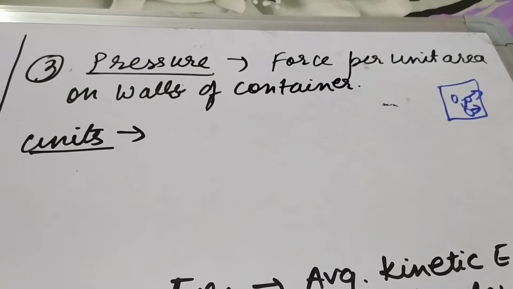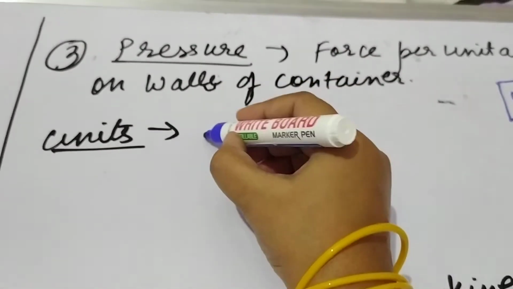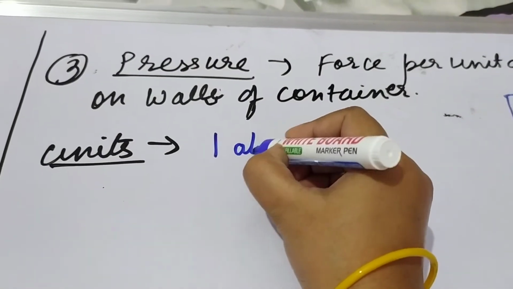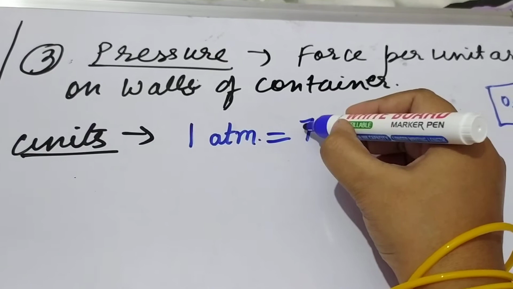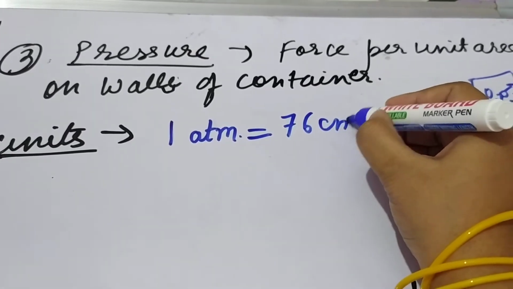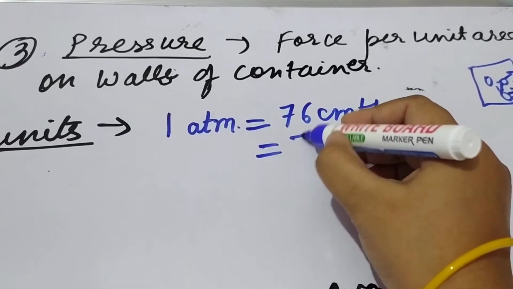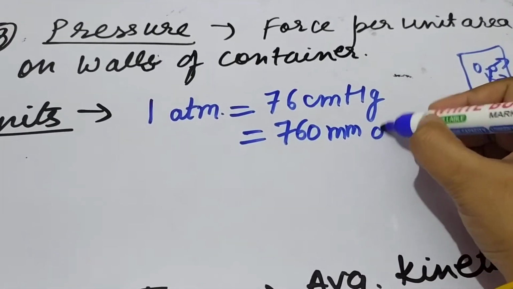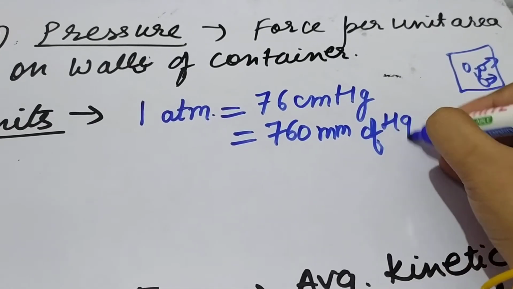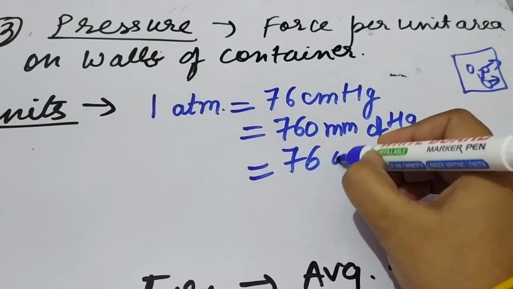Now there are several units of pressure, but the most commonly used units are: 1 atmosphere is equal to 76 centimeter of Hg, which is in turn equal to 760 mm of mercury column, that is Hg again, is equal to 760 torr.